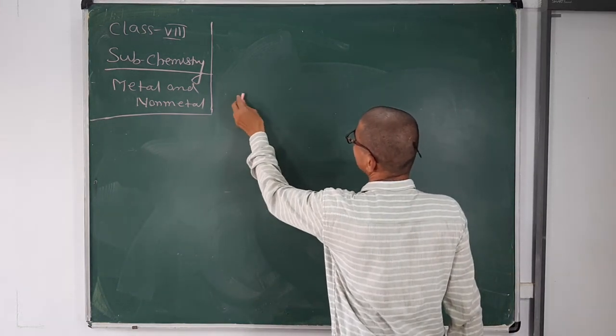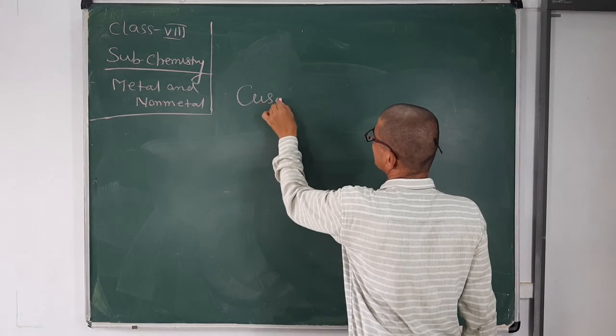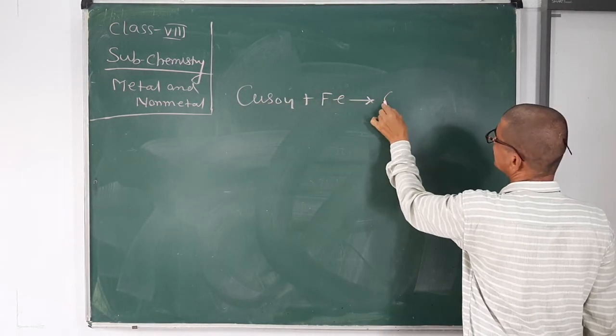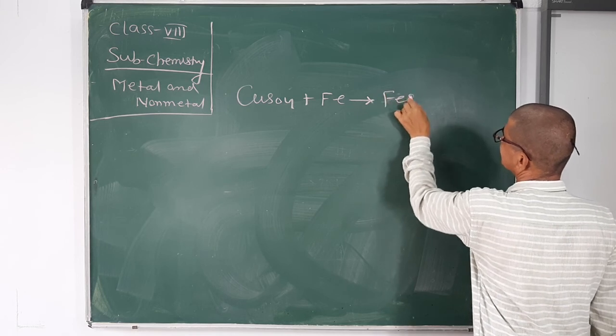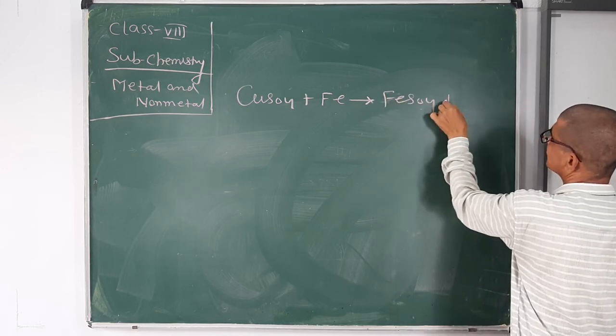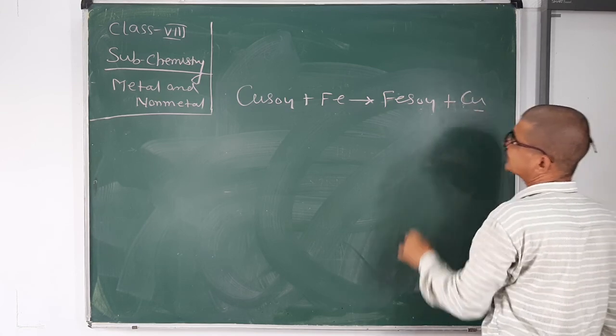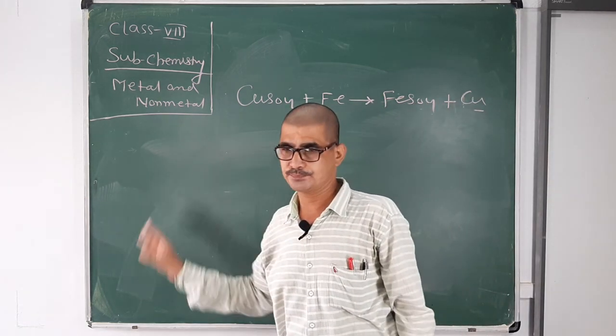One displacement reaction: copper sulfate reacts with iron to form FeSO4, ferrous sulfate, and copper. This is called a displacement reaction.